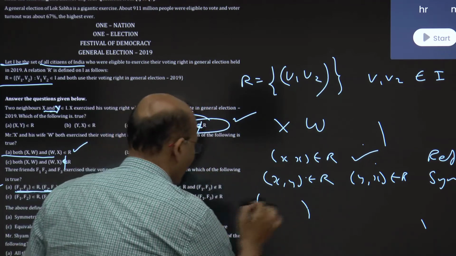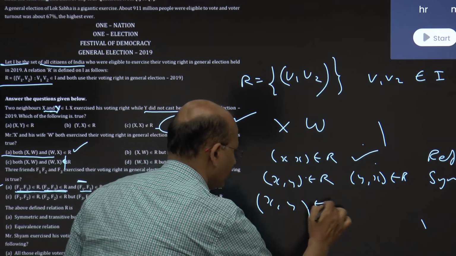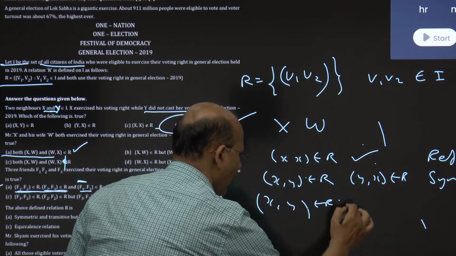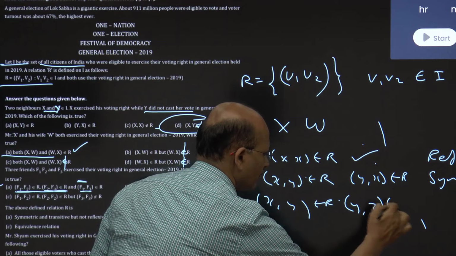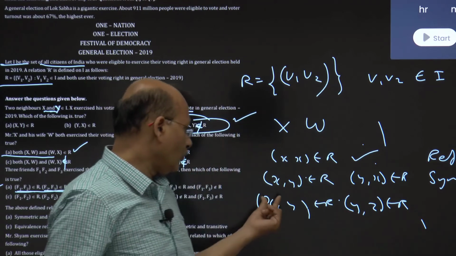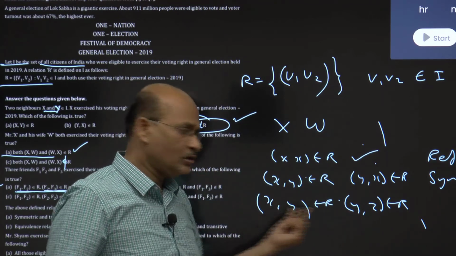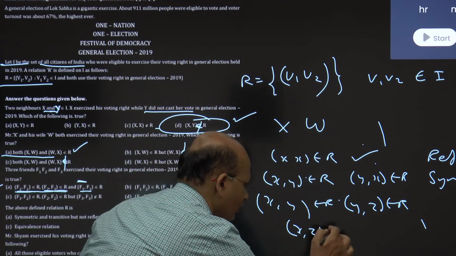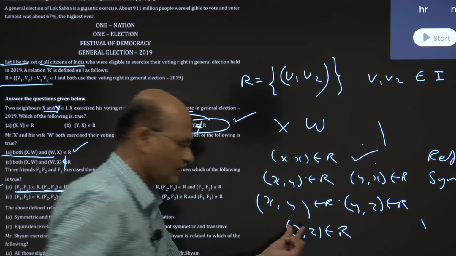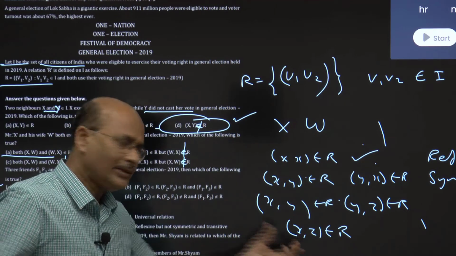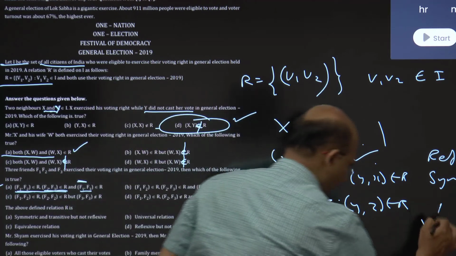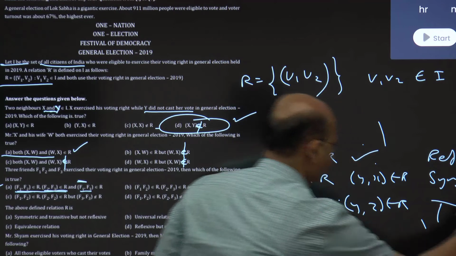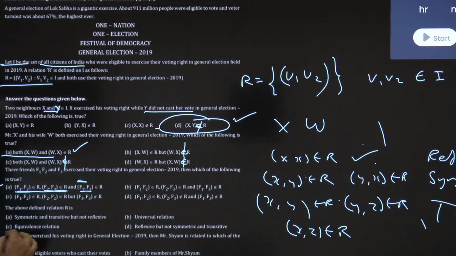XY belongs to R, YZ belongs to R. What is the relation here? Both of them are Indian citizens, they have cast their votes. So can you say from here that XZ also have cast their votes? Of course I can say. So it is transitive also. So it is reflexive, symmetric as well as transitive. That means it is nothing but an equivalence relation.